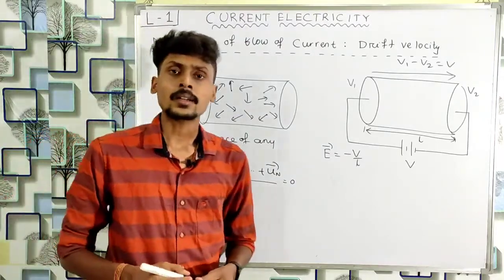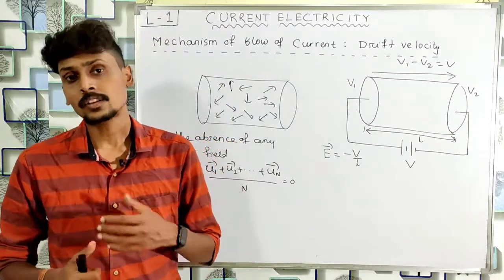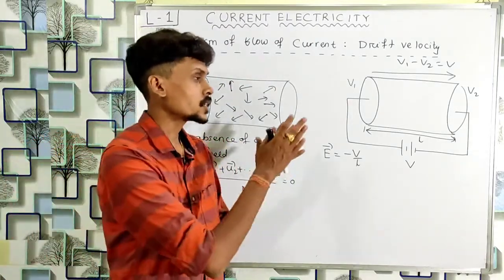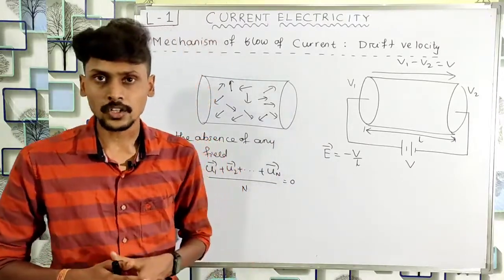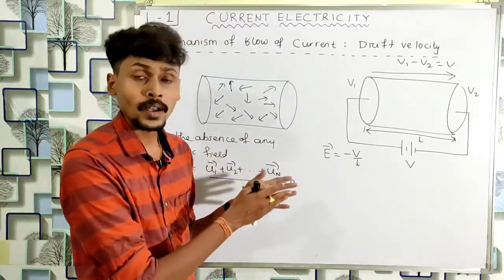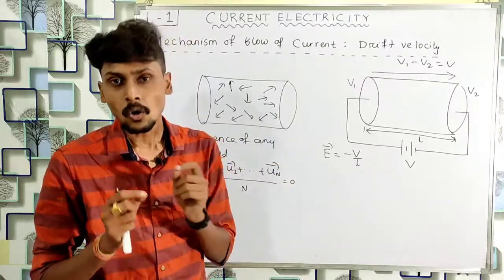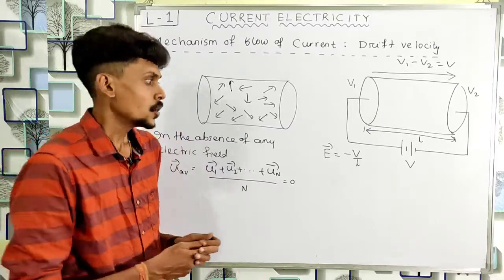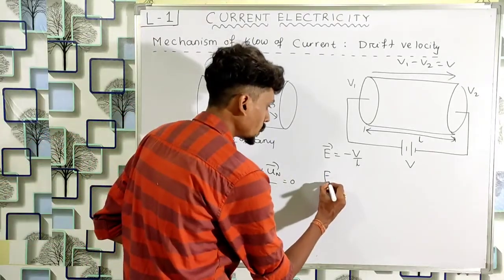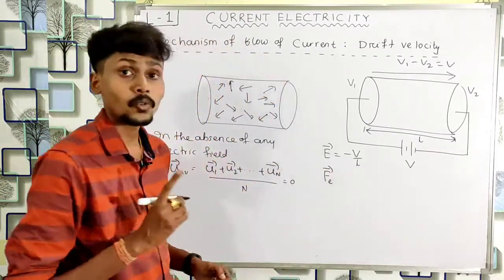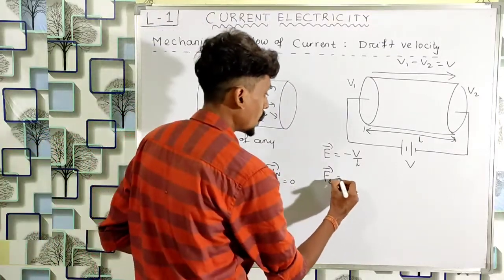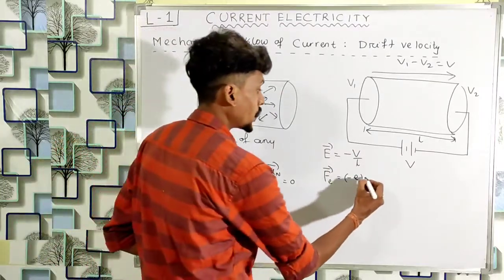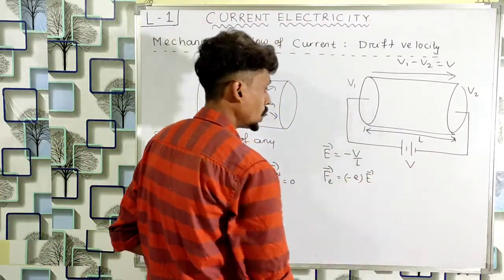And we know that inside an electric field, the charged particles experience force, electrostatic force. So inside this conductor we have a large number of free electrons. So when this electric field is set up inside the conductor, all those free electrons experience electrostatic force. So the value of the electrostatic force Fe vector will be equal to how much? It will be equal to charge of the electron, which is minus e, into the electric field E vector.